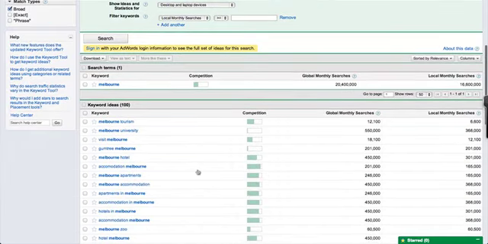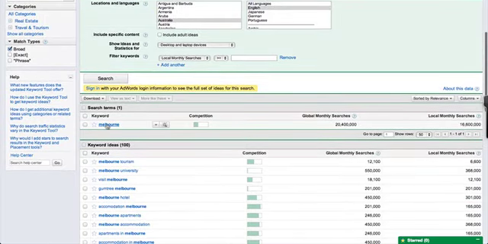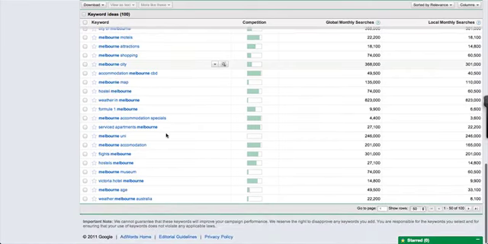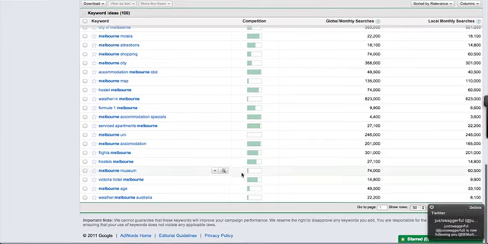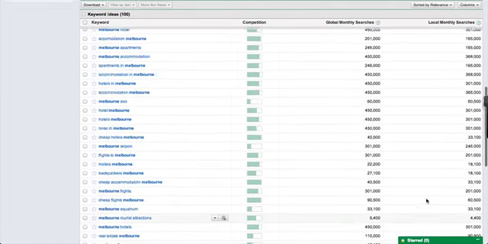So what we now start to find here is all of the top searches performed for Melbourne specifically. So we can see Melbourne as a search term. There's approximately 20 million searches per month globally, and about 16 million of those originate from within Australia. That's why we put the caveat around our specific search terms. So then as we start to scroll down, you'll see keywords, and there's 100 keywords in this particular result. Down here on the right hand side is where you can navigate, but this is the first 50 search terms that are being returned.